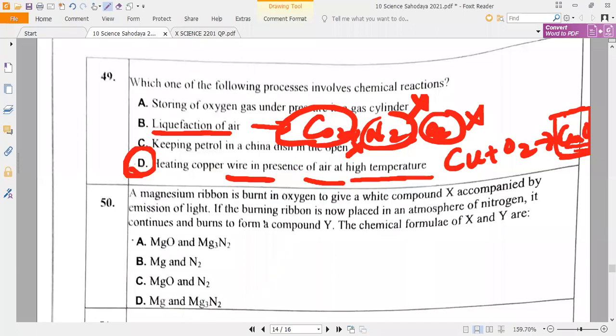A magnesium ribbon is burnt in oxygen to give a white compound X accompanied by emission of light. If the burning ribbon is now placed in an atmosphere of nitrogen, it continues to burn and forms a compound Y. The chemical formulae of X and Y are.